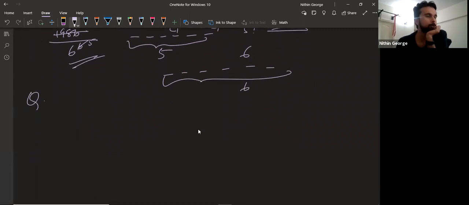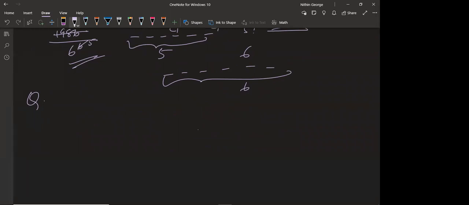Okay, write this question down. 20 tickets are numbered from 1 to 20. One ticket is drawn at random out of these tickets. Find the probability that the ticket number is a multiple of 2 or 5.